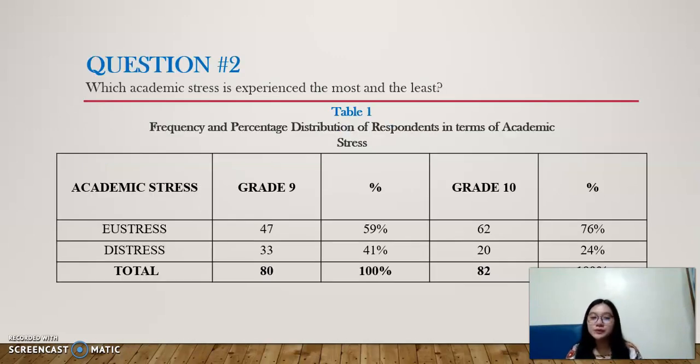For question number 2, which academic stress is experienced the most and the least? So here we can see table number 1, frequency and percentage distribution of respondents in terms of academic stress.